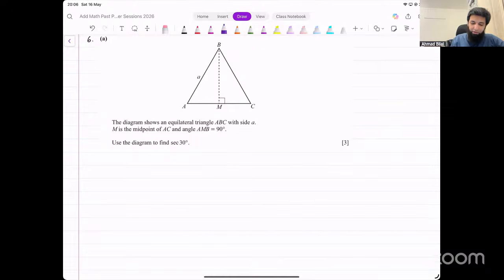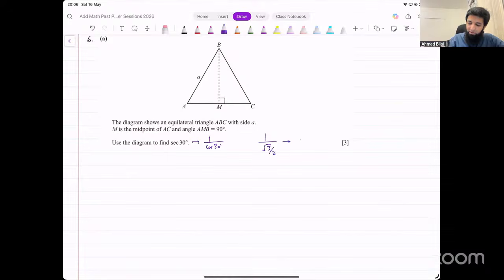Okay, how do we do that? Remember, secant is the reciprocal of cos, so this is 1 over cos 30. Now, those of you who remember the value for cos 30, the value for cos 30 is root 3 over 2.